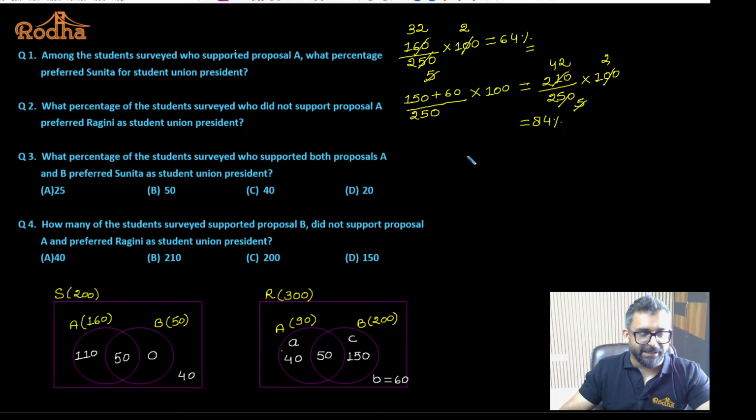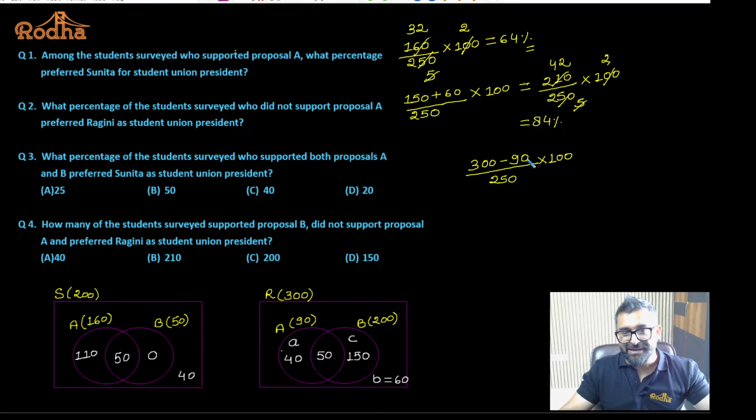Yes? Fine. You could have done one more thing: 90 people are there who are supporting proposal A out of 300 people who support Ragini for the student union president. That's what I don't want. The rest of the people can be taken in this particular question, out of 250, which is the percentage the question is asking for. So 300 minus 90, because these 90 people should not be taken in this question. The question is asking those who do not support proposal A. So that means 150 plus 60, or you can subtract 90 from 300 to get the answer. This will still be what percentage? 84%.